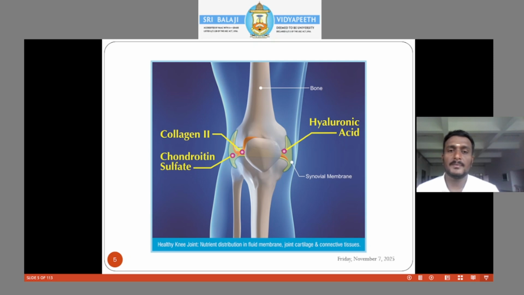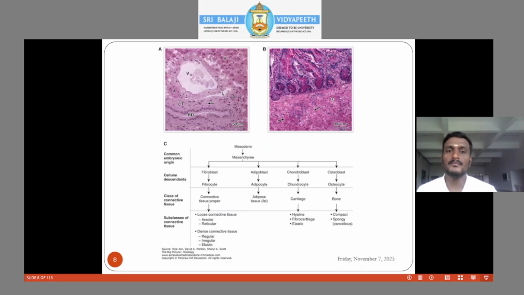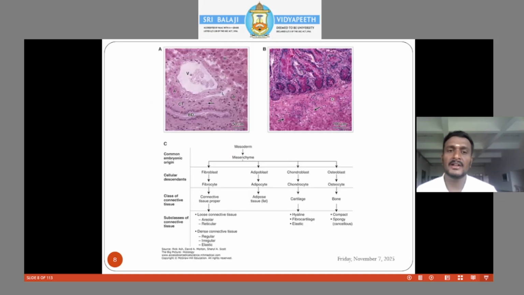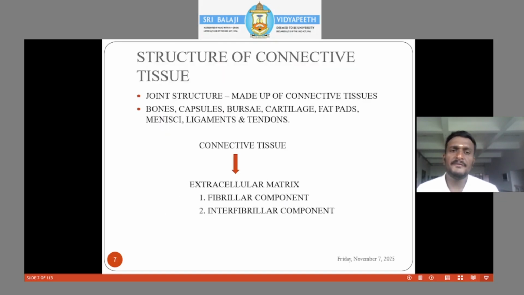This is the composition of the joint surface. You have lots of collagen, chondroitin sulfate, and the hyaluronic acid that is present in the synovial membrane of the joint. So you have two things. One is the extracellular matrix. In the extracellular matrix, the fibrillar component and interfibrillar component are the materials present in each and every connective tissue. Let's brief out the connective tissues present in the joints: bones, capsules, bursa, cartilage, fat pads, menisci, ligaments, and tendons.